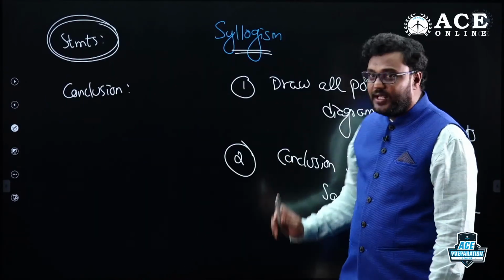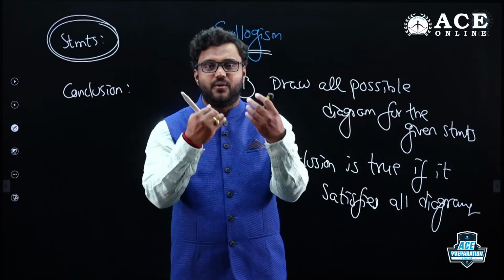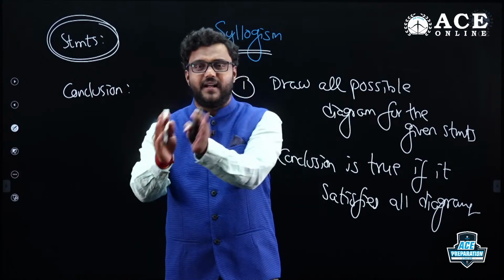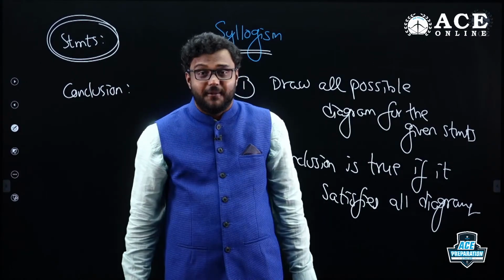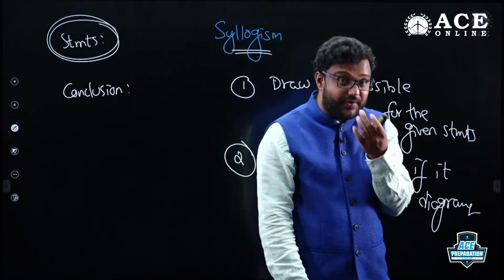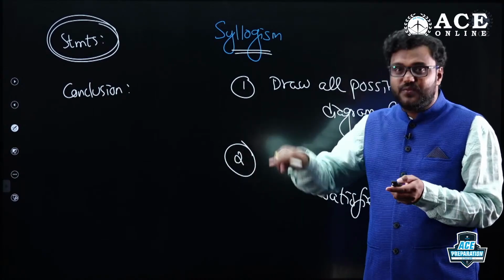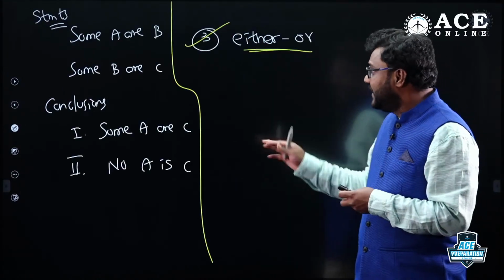A lot of people are thinking about only the second point. Sir, my conclusion failed in diagram 1, so it's false. My conclusion failed in diagram 2, so it is false. Yes, I agree. Your conclusion must and should satisfy all the diagrams, then only we should consider it. I agree with this point. But there is one more point you should consider, which is either-or.